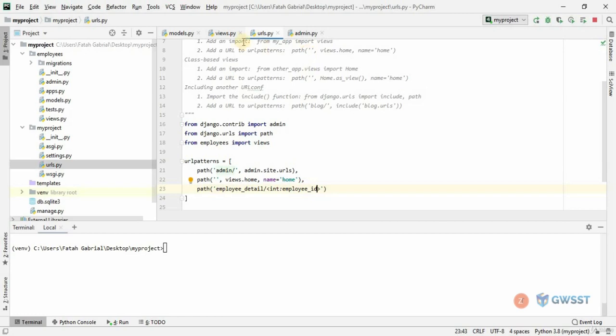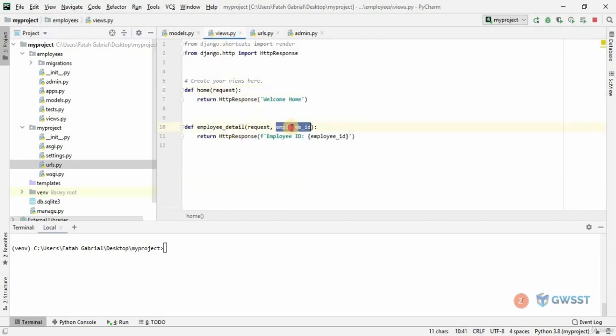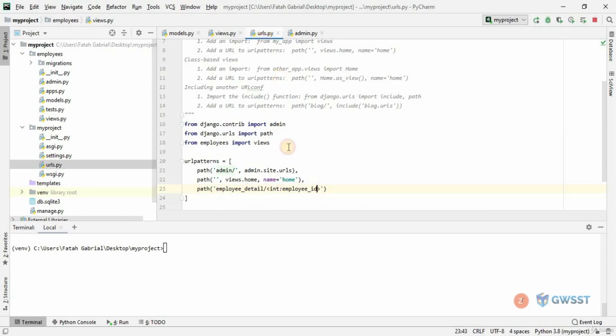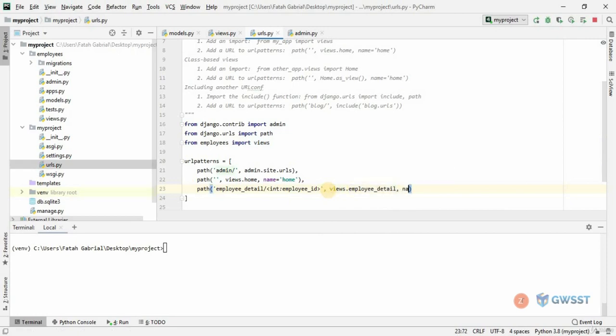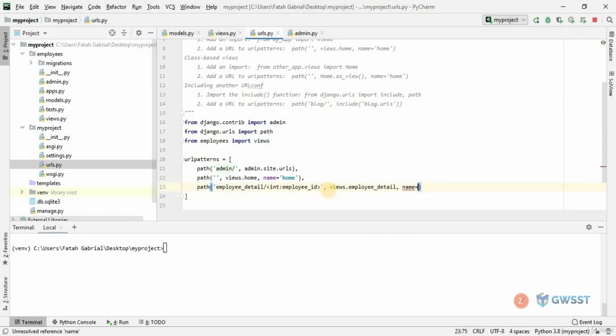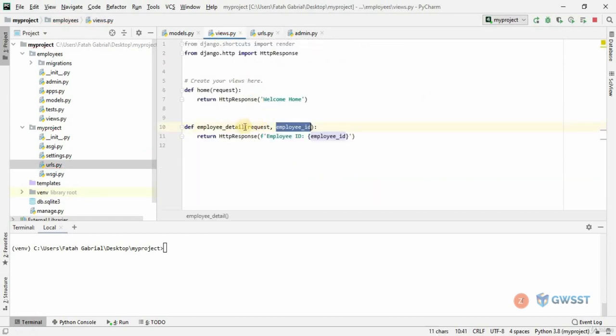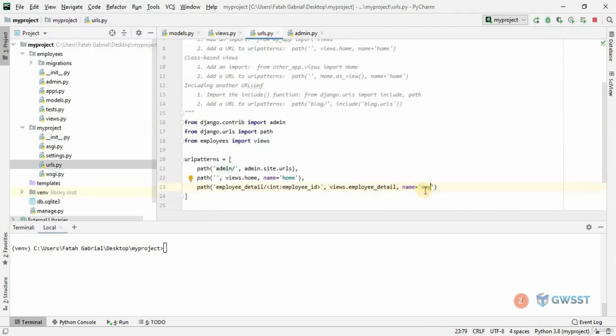Now just to make sure, we need to get back to our views, and let me copy this ID here, and in our URLs I can just paste it. Okay, that's fine. Now let's give in a comma, and we need to get that from views.employee_detail, and that has a name. I'm just going to copy the name too, so I'm going to copy this here. Let's get back to our views and paste it over here. Save that. Let's get back to our browser.